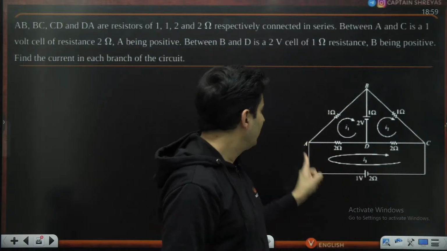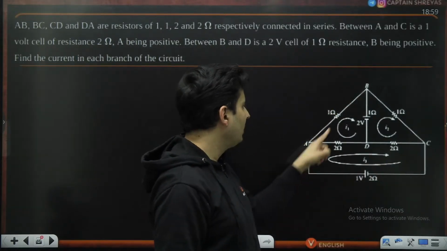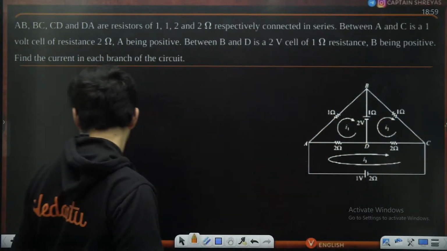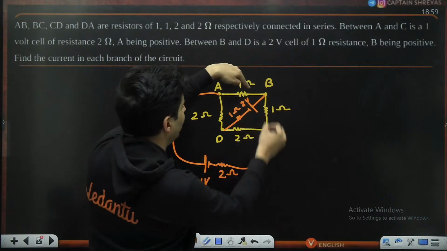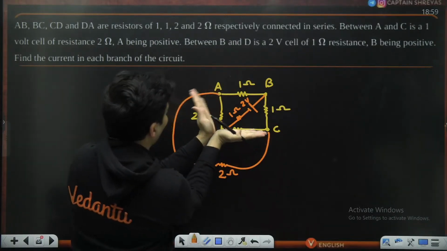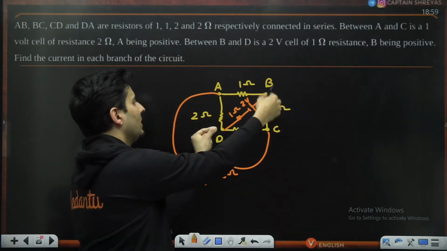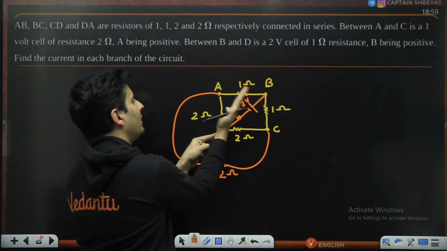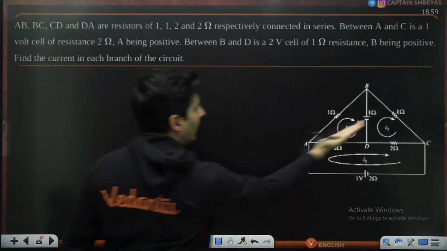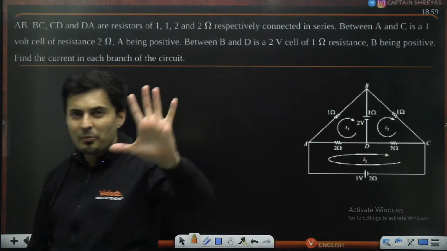BD is over here. Between A and C is this battery and 1 ohm here each. So 1 ohm and 1 ohm here each. When you open this up, this will go over here. This line I have made vertical, that line I have made vertical, just making it look good.